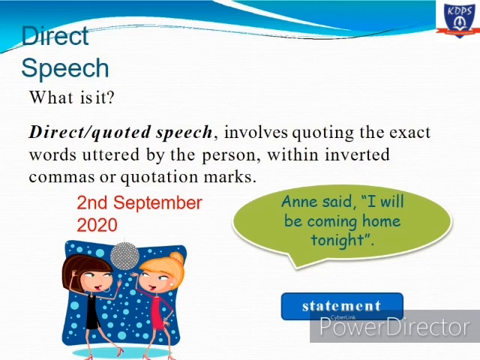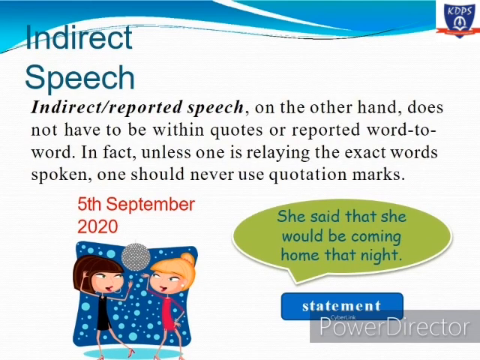When you put up the direct words, the quoted words as they are in the quotation marks, this is direct speech. Now coming on to indirect speech. What is indirect speech? Indirect speech does not have to be within quotes or reported word to word. In fact, unless one is relying on the exact words spoken, one should never use the quotation mark.